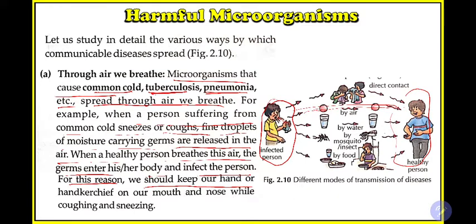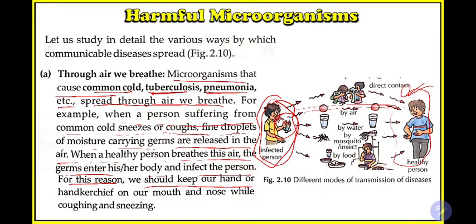For this reason, whenever people have a sneezing problem, common cold or influenza, they use a hanky before sneezing or coughing, so the disease does not spread. The best example is COVID-19, the coronavirus. Everyone is wearing a mask. Why? Because whenever people sneeze or cough, the virus or germs travel with the droplets into the air, and from the air or direct contact it may affect a healthy person. That's why the infected person always needs to cover his mouth with a hanky before sneezing or coughing, so that the healthy person is not affected.